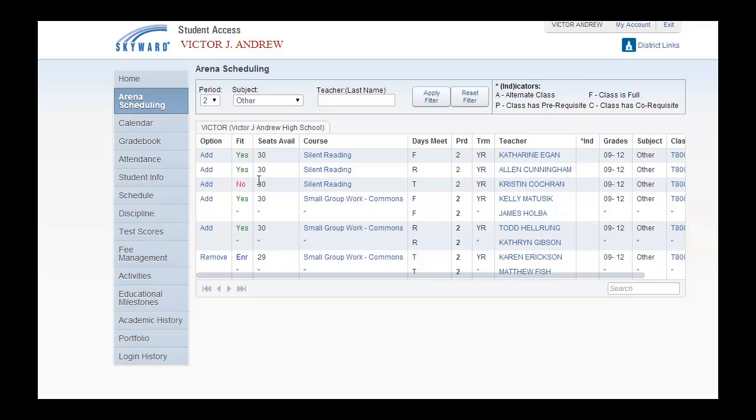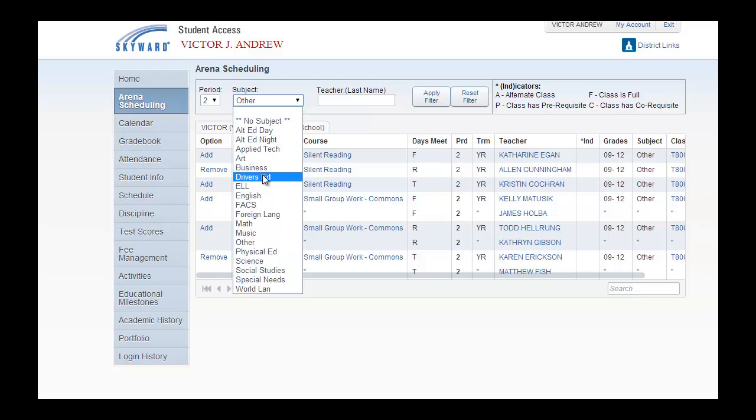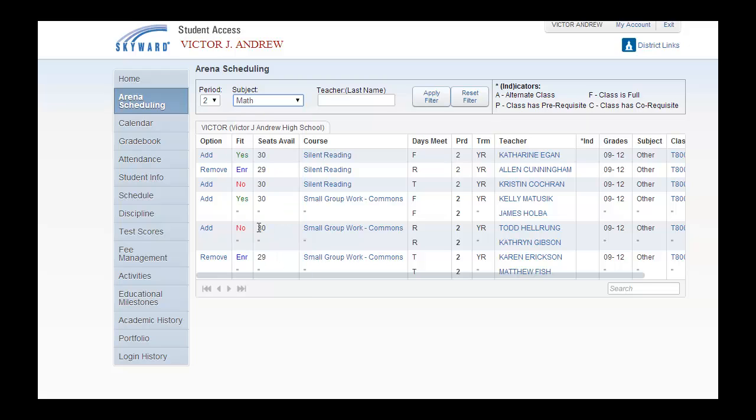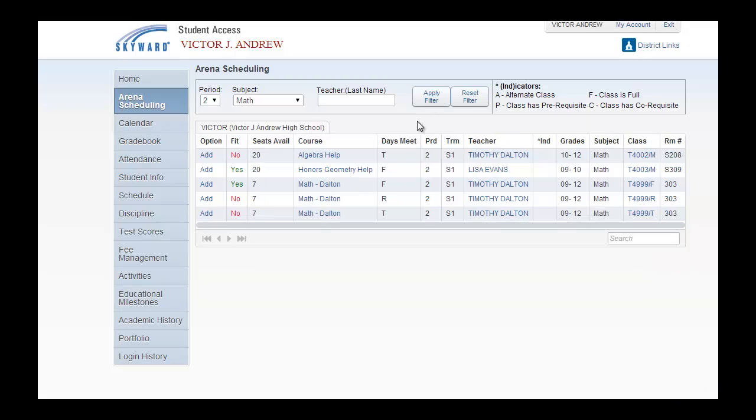Again, I could enroll for as many days of the week that I want. So for example, if I went to small group, but then I wanted to go back to silent reading on that Thursday, I simply add, and I'm enrolled there as well. Again, once you're enrolled, you can still jump to other departments, applying the filter, and see what sessions are available.